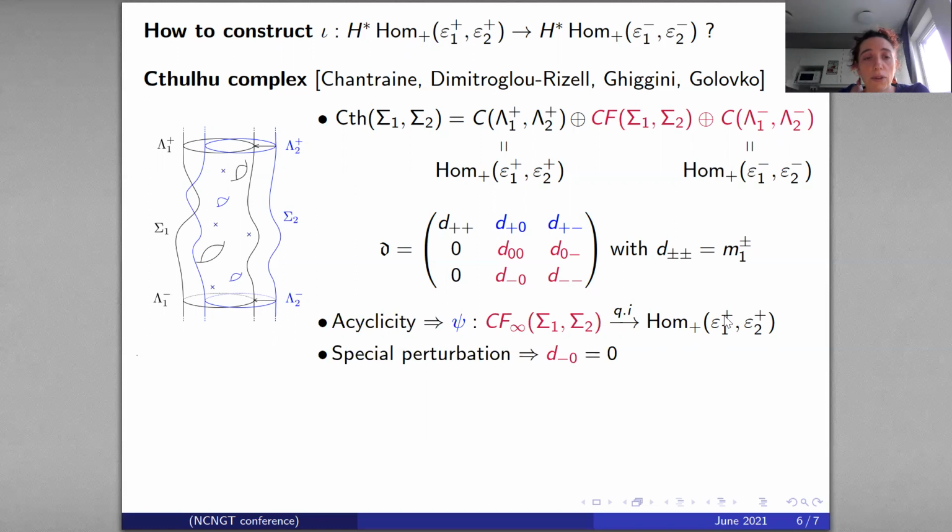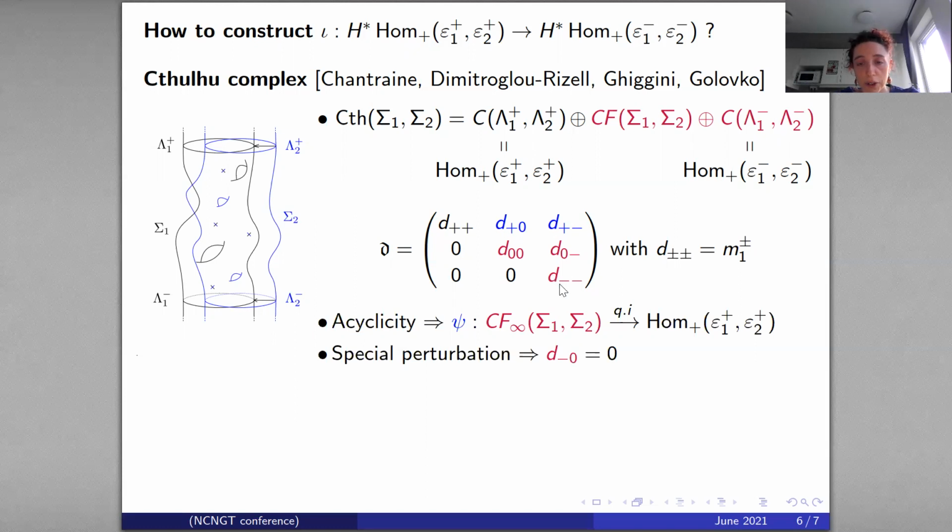And in our context, we will consider sigma 2 to be a copy of sigma 1. So it's a small perturbed copy of sigma 1 in such a way that this map, for action reasons, will be 0. So the complex will actually look like this. If you're used to looking at complexes like this, you will see that it actually has the structure of a double cone.